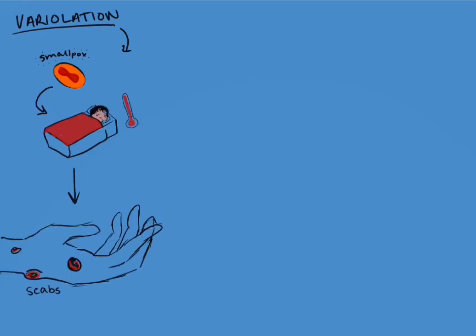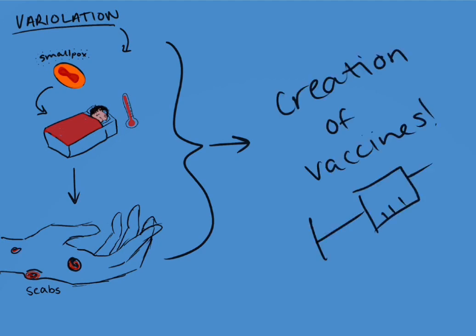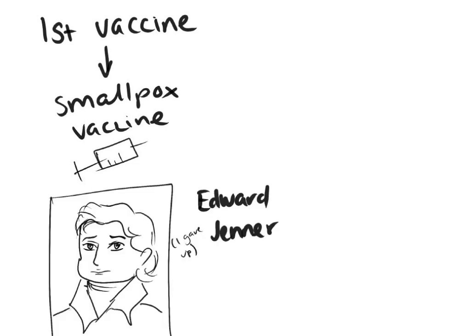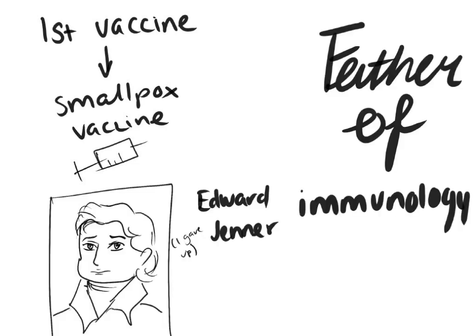Variolation is the practice of exposing someone to a small amount of smallpox so that they can get a mild form of it. They usually got this smallpox from a scab of someone who already had smallpox. This method was a precursor to vaccination. The first ever vaccine was a smallpox vaccine, and it was developed by a man named Edward Jenner. He is called the father of immunology.